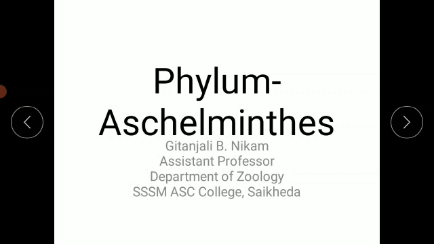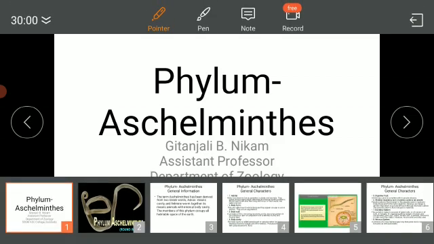Now in semester second for zoology we study animal diversity second. The course is zoology Z0121. So the paper first is animal diversity second. In that we have to study the first chapter, which is the phylum Aschelminthes. So from today we start with the Aschelminthes.